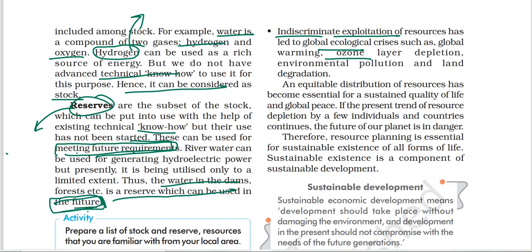For example, for high yield we are using chemical fertilizers, pesticides, and over-irrigation, and ultimately it led to environmental degradation also. This can be regarded as indiscriminate exploitation of resources.